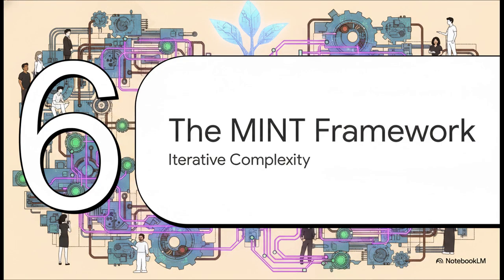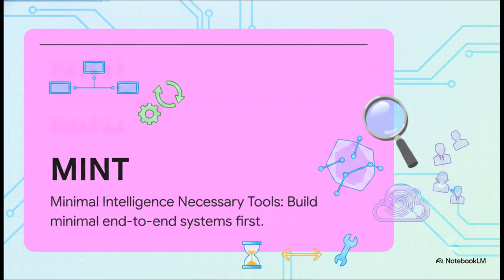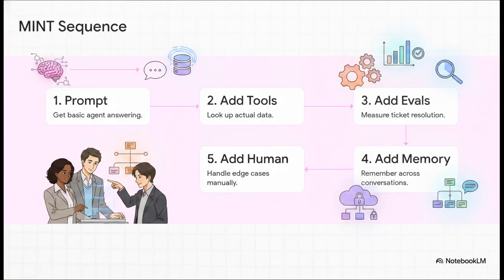Finally, Section 6, the Mint framework. This is your blueprint for building these complex systems without creating an unmaintainable mess. Mint stands for Minimal Intelligence Necessary Tools. The philosophy is super simple, but incredibly hard to follow in practice. Build the minimal viable system end-to-end before adding a single layer of complexity. Seriously, do not bolt on vector databases, complex long-term memory, or crazy multi-agent frameworks on day one. Complexity should only ever be added when there is a real, observable bottleneck that demands it. Let's move to the steps and see how this builds intentionally, layer by layer.